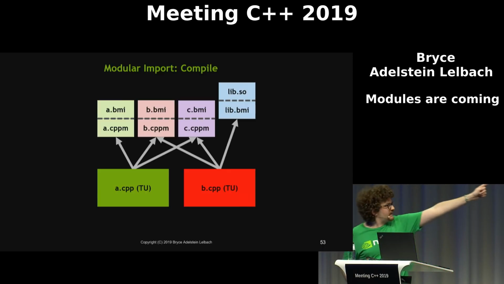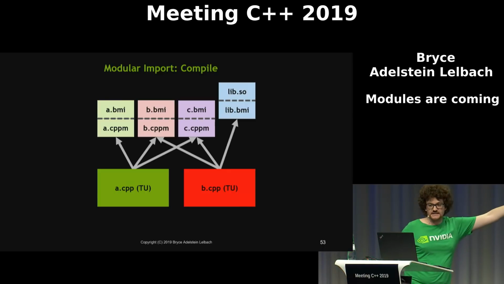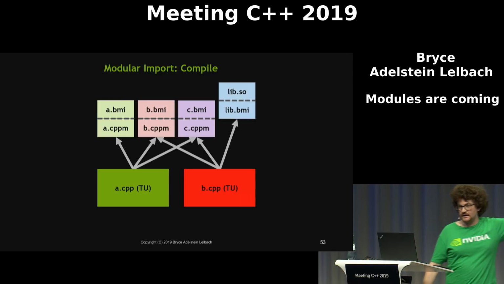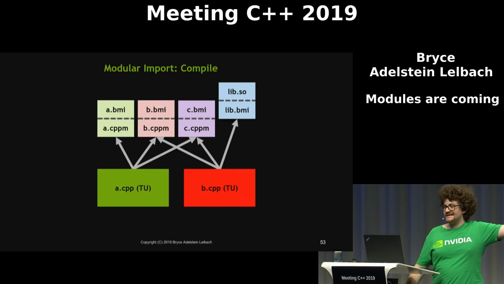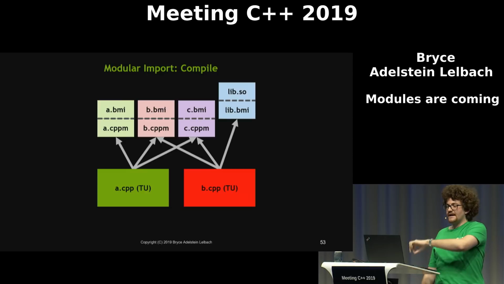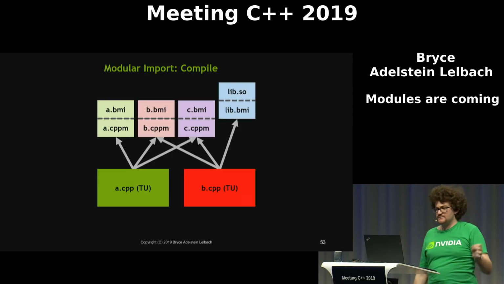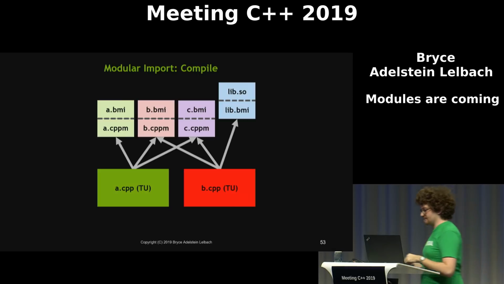Now note that lib.cppm has disappeared here. The reason for that is that it was an interface unit that we were using from some library. So when that library was compiled, it compiled the interface unit into an object file and linked it into that library.